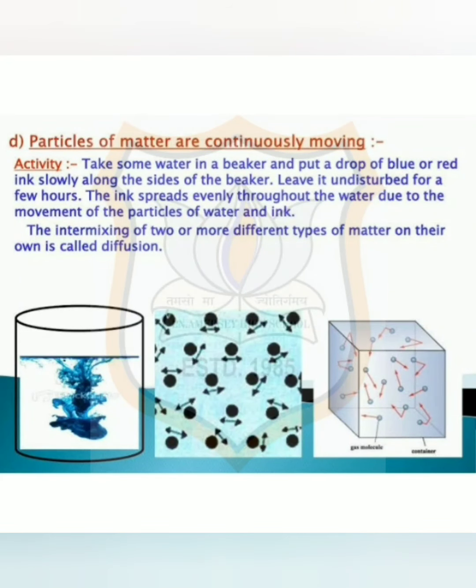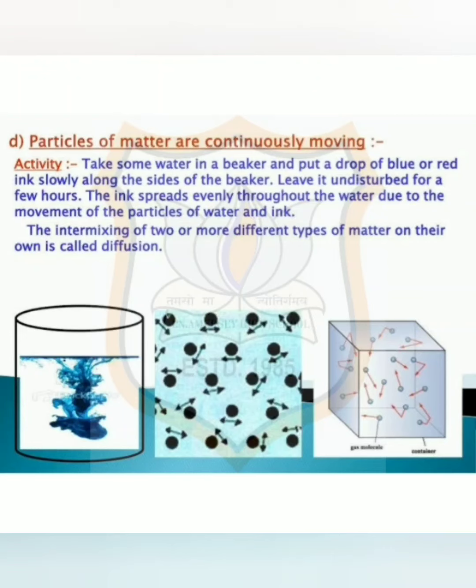Now the fourth physical property is particles of matter are continuously moving. Hence, we see the smell of an unlit incense stick can be observed only by going close to it, whereas the smell of a lighted stick can be observed from a distance. That means particles of matter are continuously moving, but the speed of the particles is very slow.